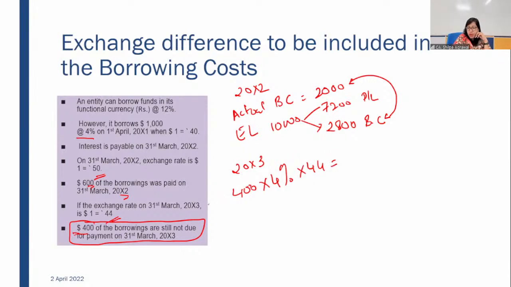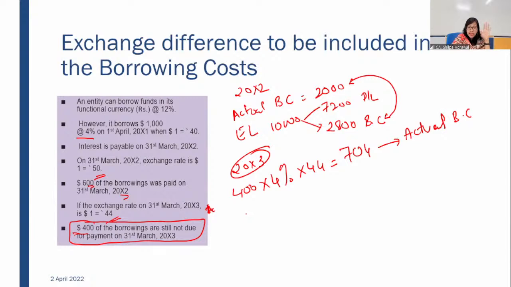So your actual borrowing cost comes to 400 into 4% into 44 rupees, which is 704 rupees. This 704 is your actual borrowing cost for 20x3.